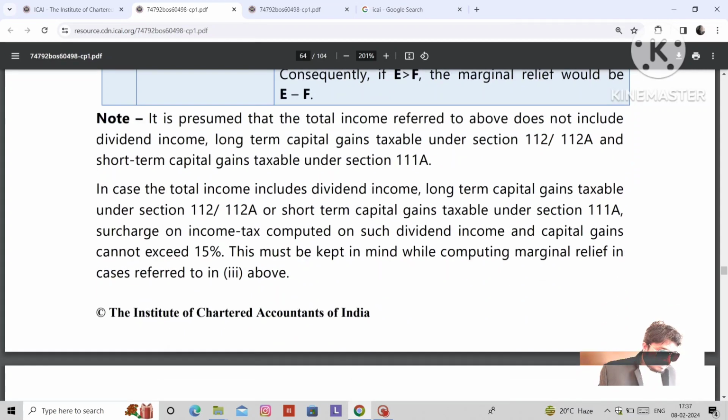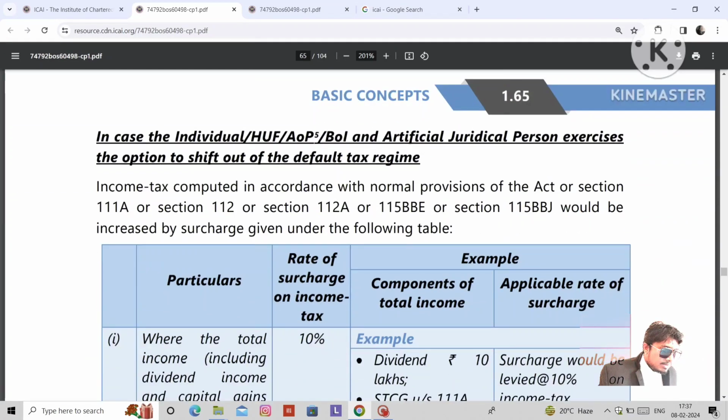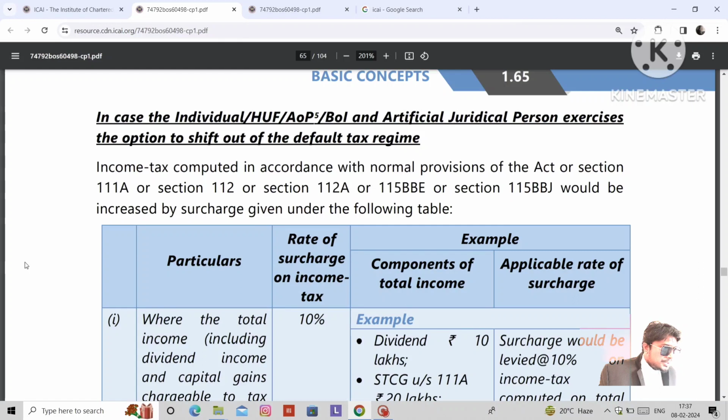Then, in case of individual, HUF, AOPs, BOIs, artificial juridical persons, with the option to shift out of the default tax regime, the income tax computed in accordance with the normal provisions of the Act, other than section 111A, 112, 112A, 115BBE, 115BBJ, would be increased by the surcharge given under the following table. Under the optional regime, what are the surcharges? Under the optional regime, the maximum surcharge rate is 37%, not 25%.